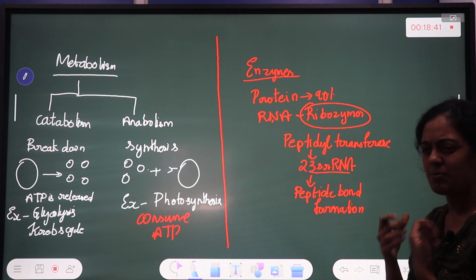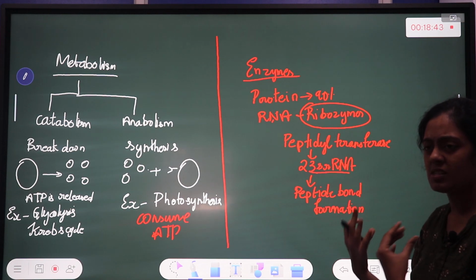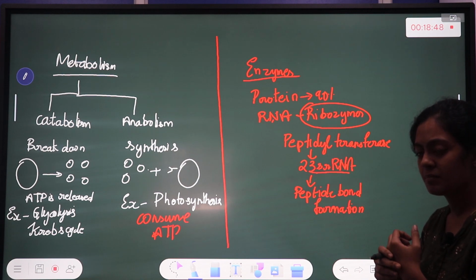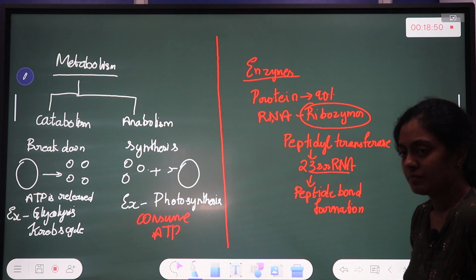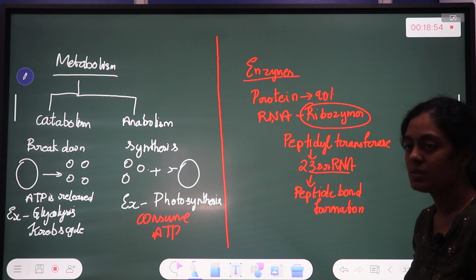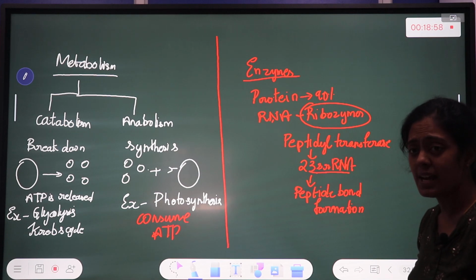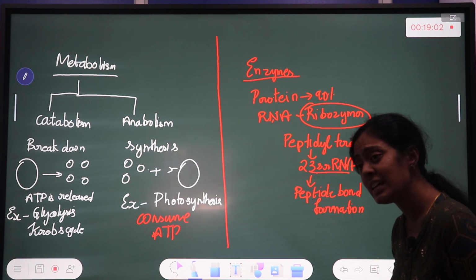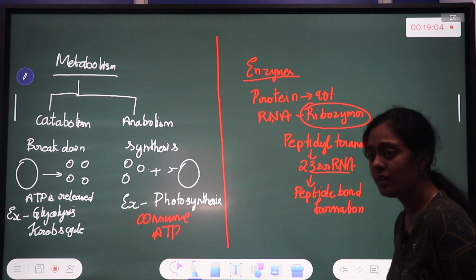Can you give some example, any enzyme which strikes your mind? I know so many. Lactase. Okay, lactase. What does lactase do? It breaks lactose into glucose and galactose. So what is this lactase doing? It is increasing the rate of the reaction.